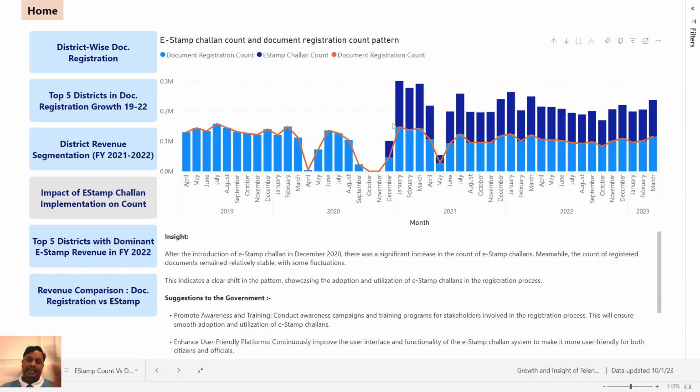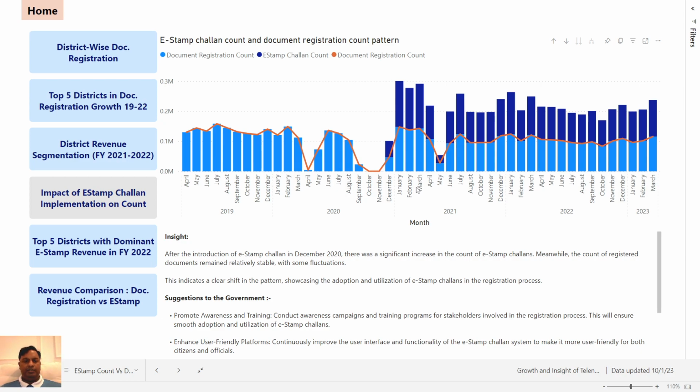So this indicates there's a clear shift in the pattern showcasing the adoption and utilization of e-stamp challans in the registration process. So the moment you have introduced e-stamp challan, digital way of registering documents, it has been a successful journey since then, though there are areas where we can make improvements.